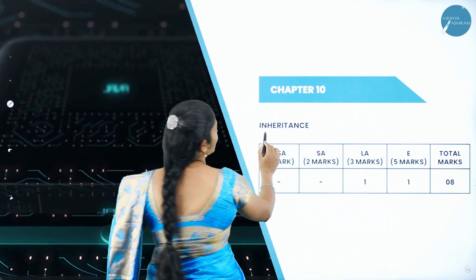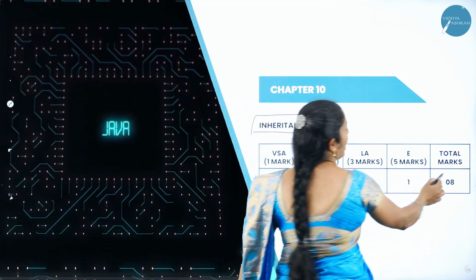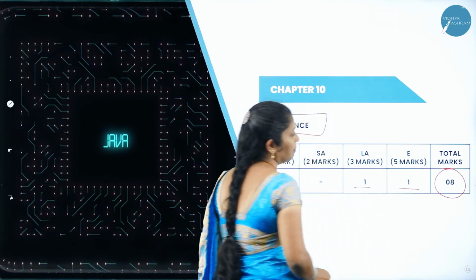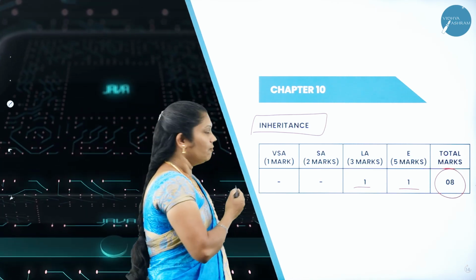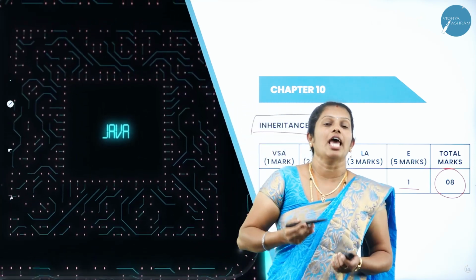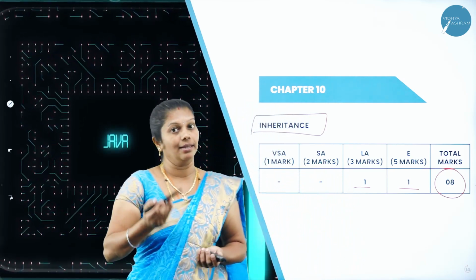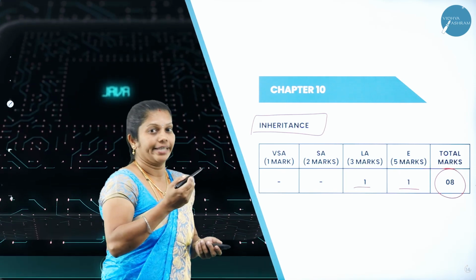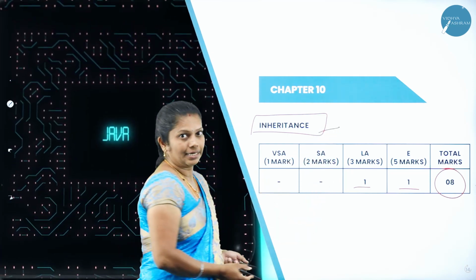Whereas the next chapter is inheritance. The total weightage of this chapter in the annual exam is 8 marks. Out of 8 marks, in part C 1 question, as well as in part D 1 question. Totally 8 marks you will get from this chapter. Whereas in this chapter also, you will study regarding what you mean by inheritance, different types of inheritance like single level, multi-level, multiple, hierarchical, hybrid inheritance, then how it will work in visibility mode, the types of inheritance, as well as programs you will study in the inheritance chapter.